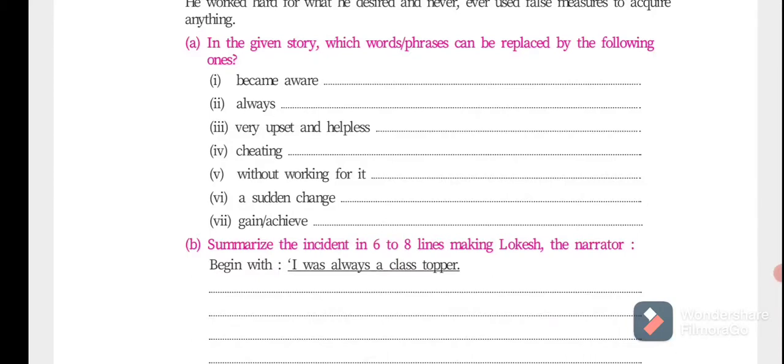Okay, now let's start the story. How can we do this? I was always a class topper in tests and examinations. Where? In examinations and tests. However, I have to accept that I invariably used false means to gain those high marks. Okay, what did we consider here? Lokesh as the narrator, and Lokesh is narrating the story. So what did I say here? However, I have to accept that I invariably used false means to gain those high marks.